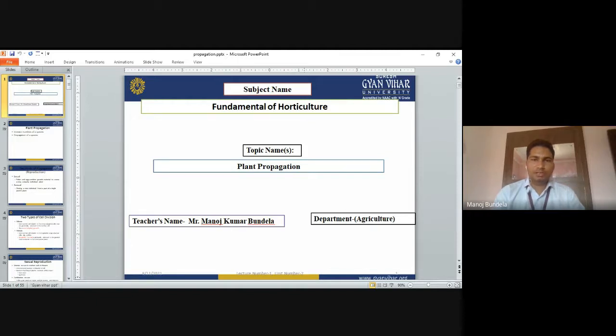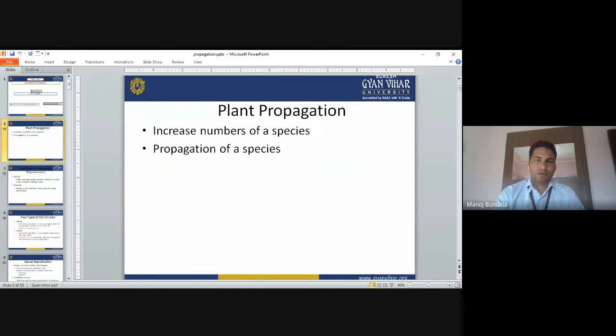So we are discussing the fundamentals of horticulture course. Today we will discuss plant propagation. Why do we go for plant propagation? To increase the number of species. Propagation of the species means we have to develop the multiplication of the species, means we have to develop many plants from one seed. That is called plant propagation.